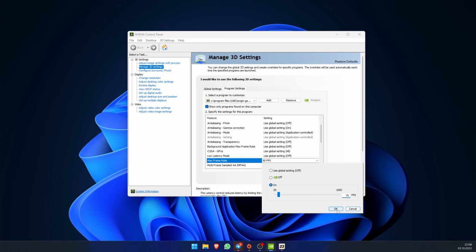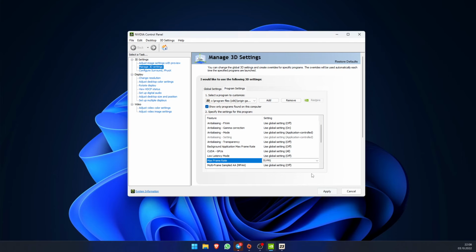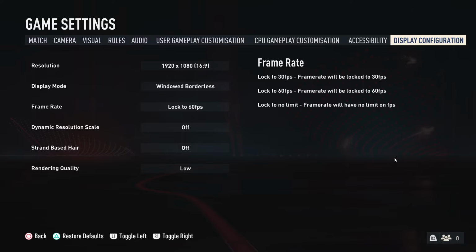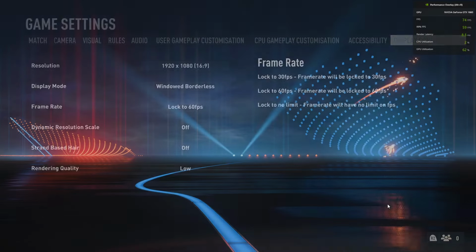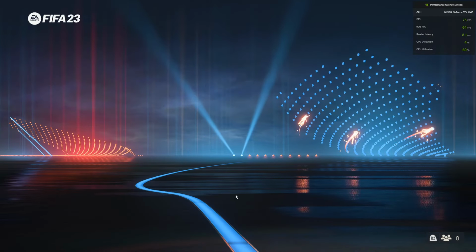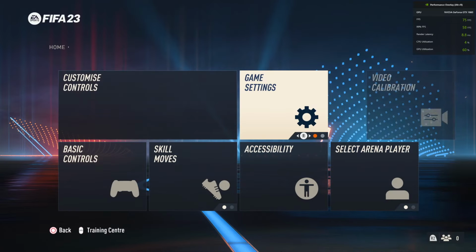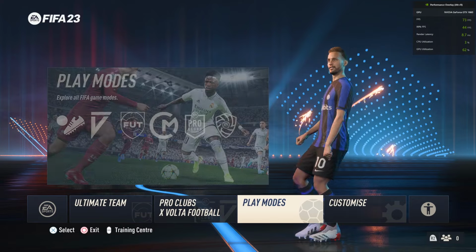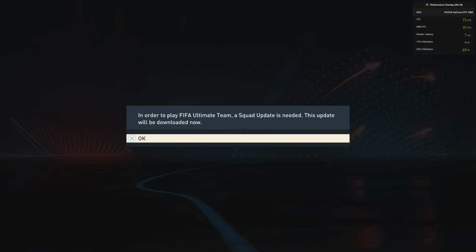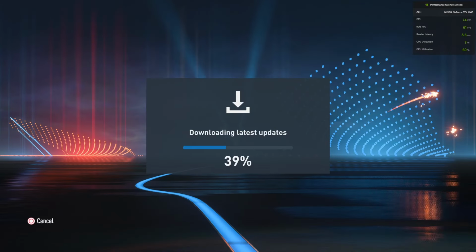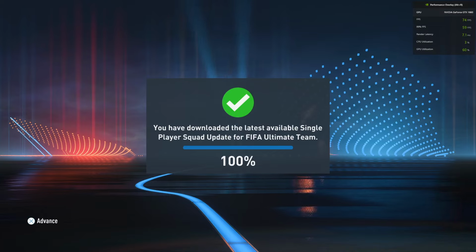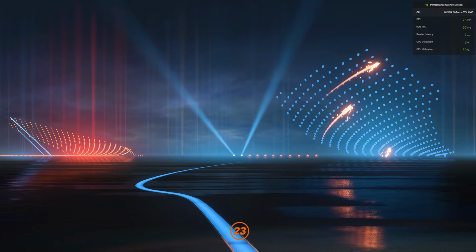I'll keep it at 75. And I'll launch Ultimate Team, because in the Ultimate Team menu the GPU utilization is the highest, even higher than in the game itself.